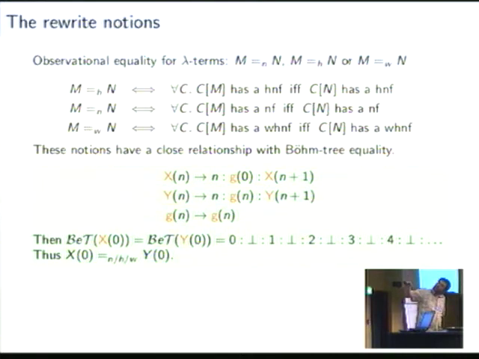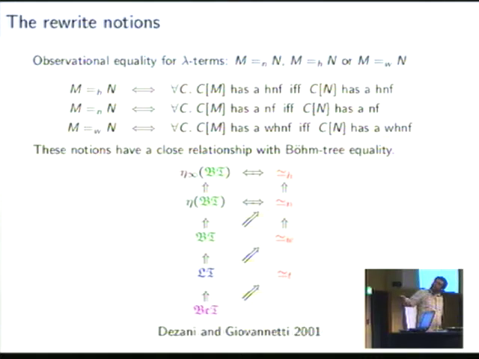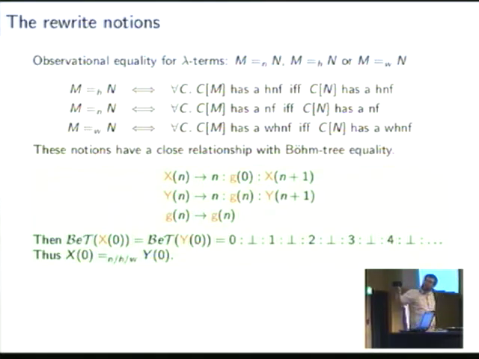And the difference is just that the undefined elements in X are G of 0 and the undefined elements in Y are G of n. Nevertheless, it does not matter how the undefined terms look, both have the same Böhm tree, or the same Bernoulli tree, and therefore they are equivalent in all these three notions. And why are these notions interesting?